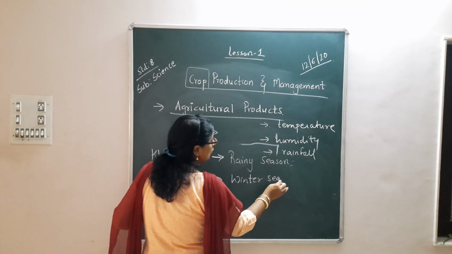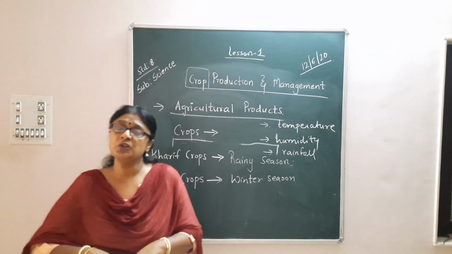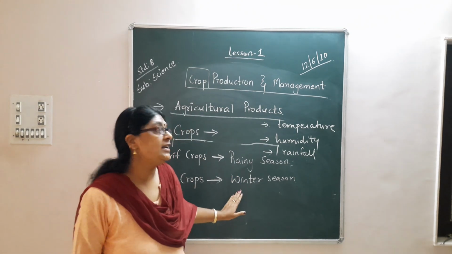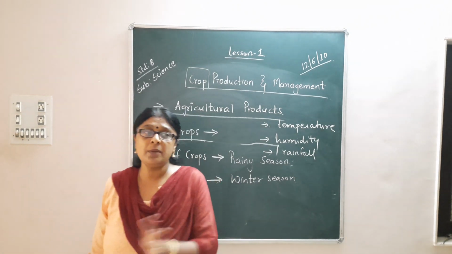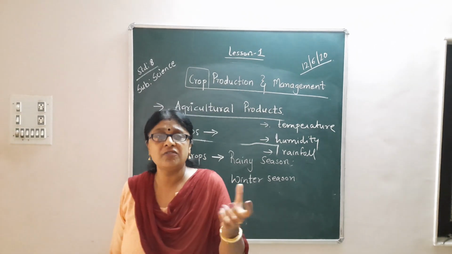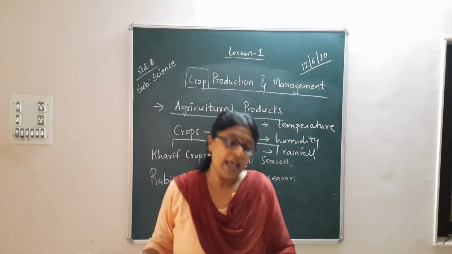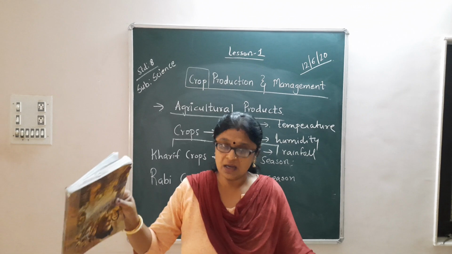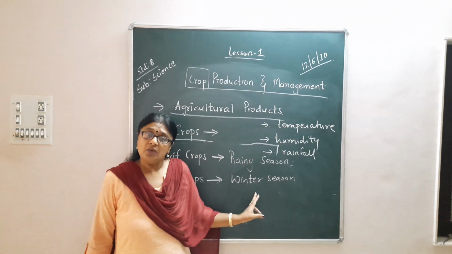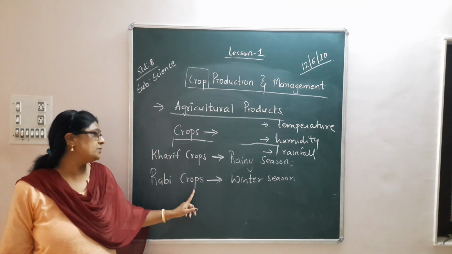So when you grow in the winter season, you harvest it in the summer season, right? So the wheat, you all know that during April, May, in everybody's house we have wheat. Everybody buys the wheat and the mother cleans it and she stores it in the big container, right? So wheat and all these are sown in the winter season, so they come under Rabi crops,